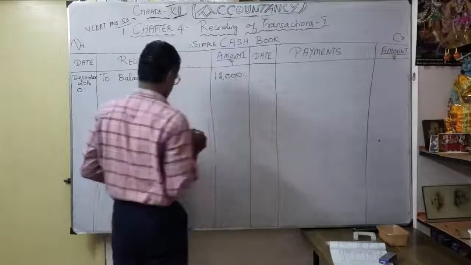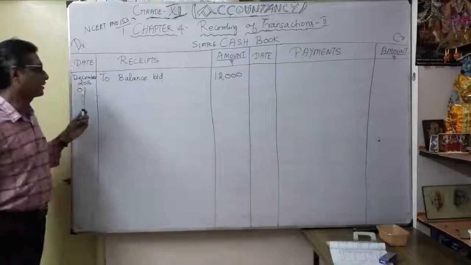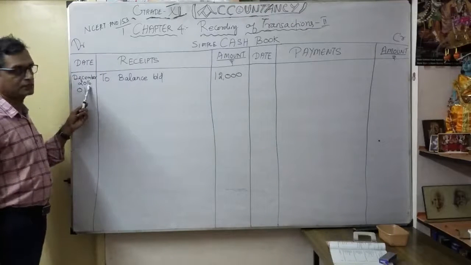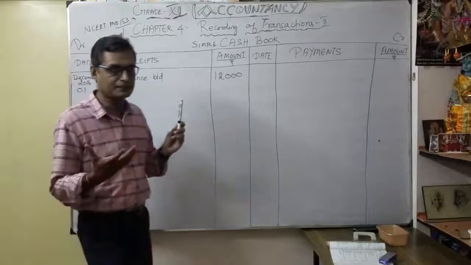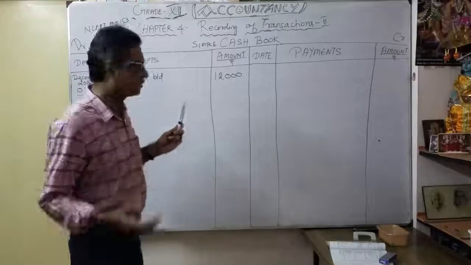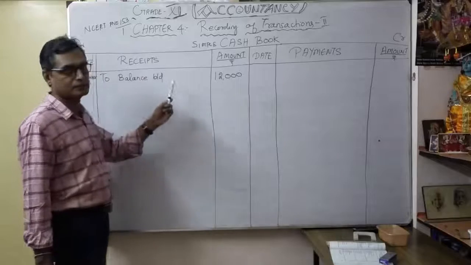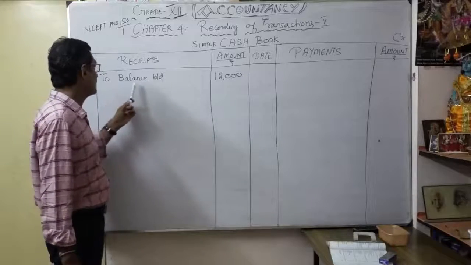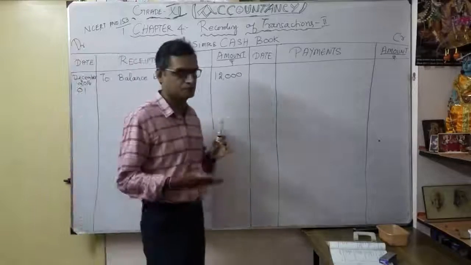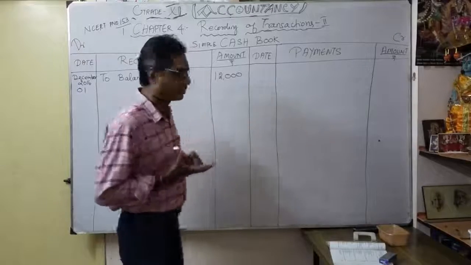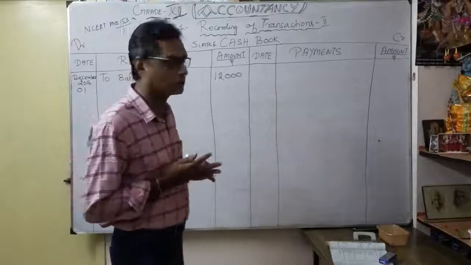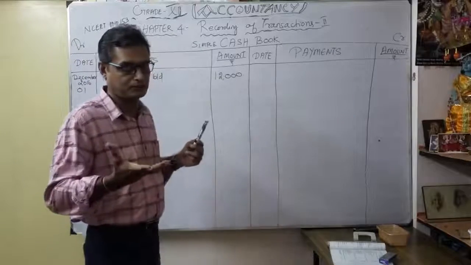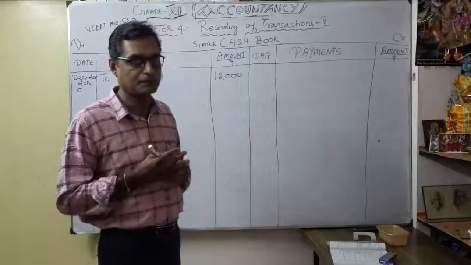See how I am writing: December 2016, date 1st December, to balance brought down. So cash in hand on December 1st, don't write "to cash in hand"; you have to write "to balance brought down", 12,000. So once you see this balance brought down, you can understand it is nothing but cash in hand at the beginning of the month, on December 1st.